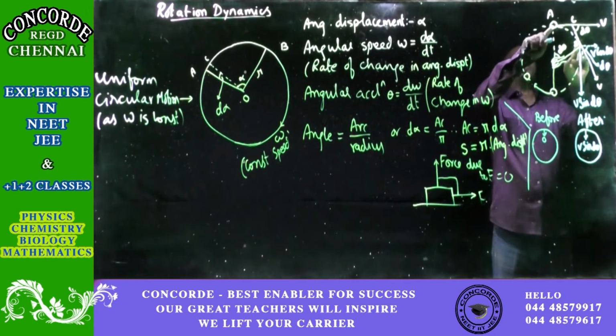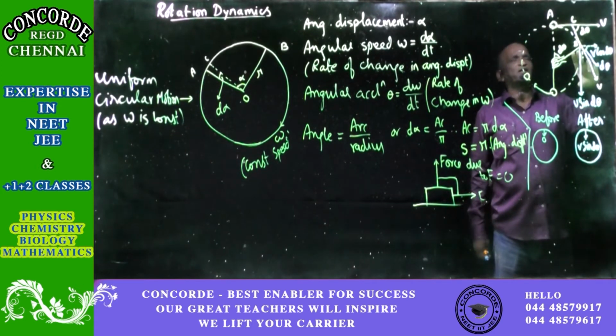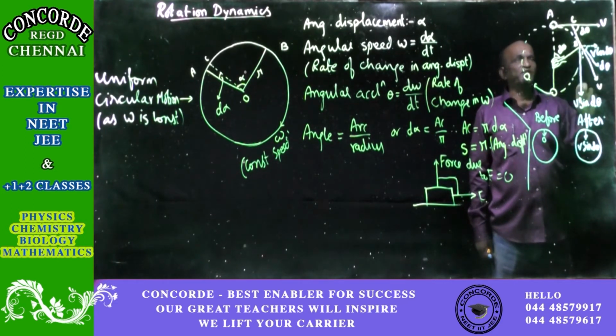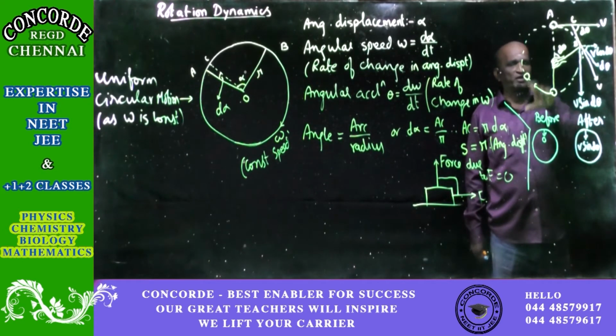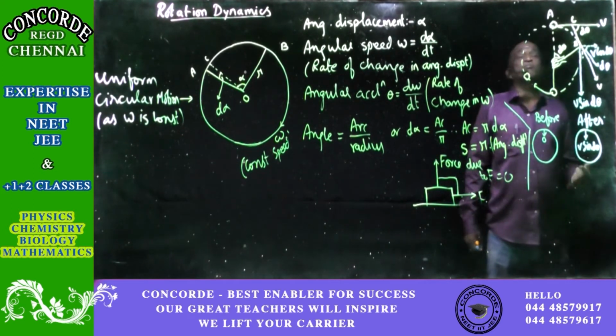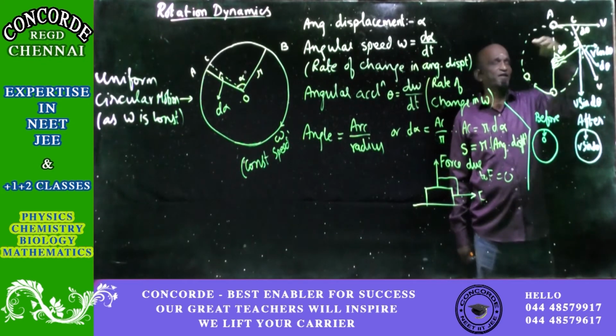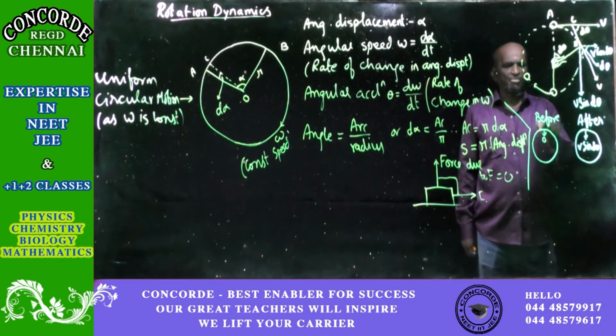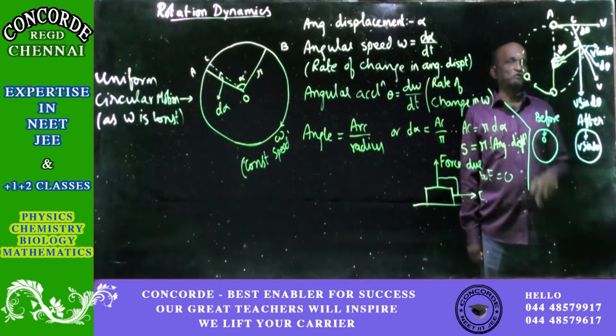Now because these two points are very, very close, we can take the vertical component of the velocity to be here itself at point A. So I can as well say that v sin d theta is at point A. Before, at the start in this direction, we have not given any push whatsoever, so the velocity in the vertical direction is 0.